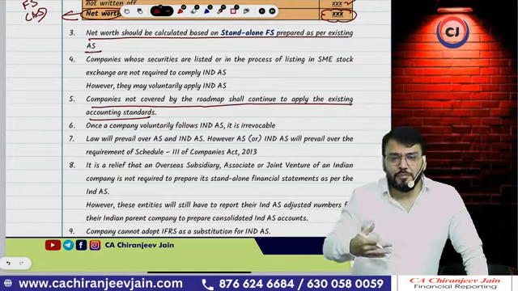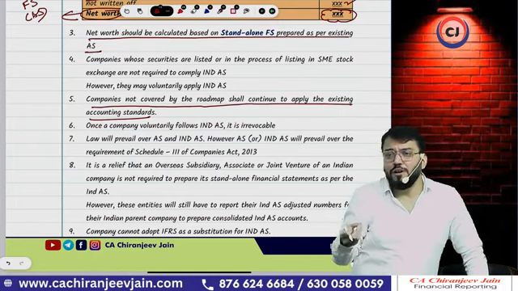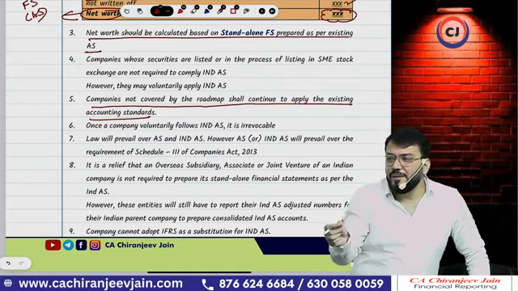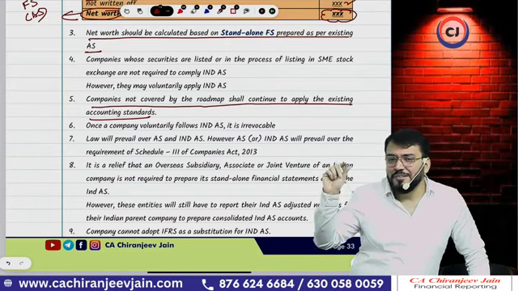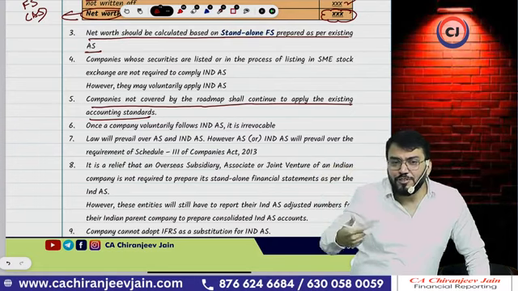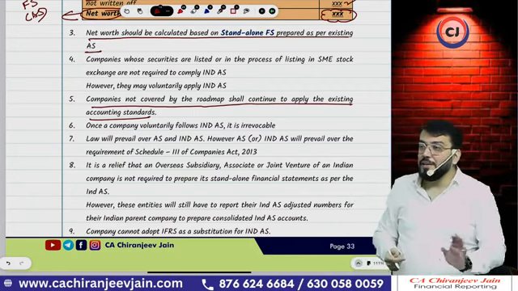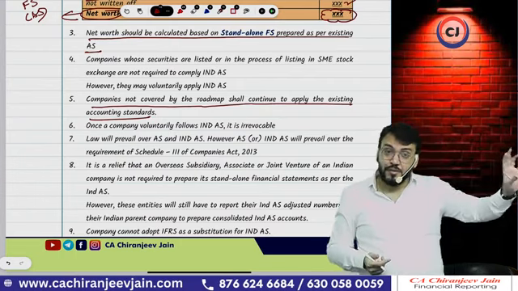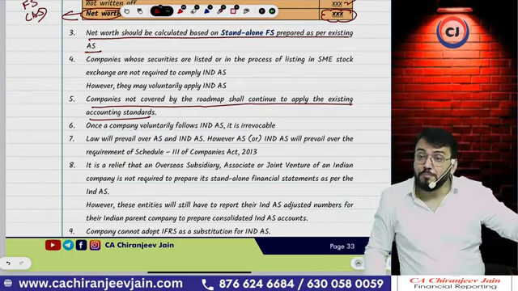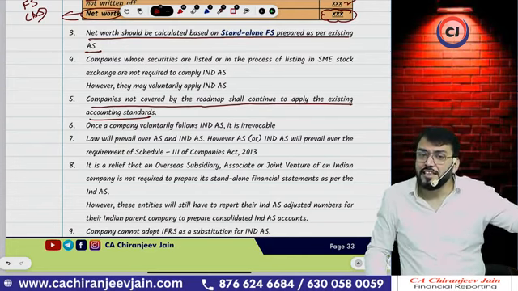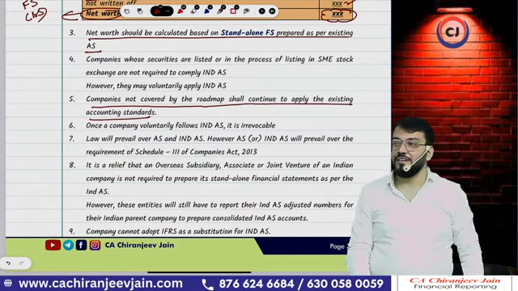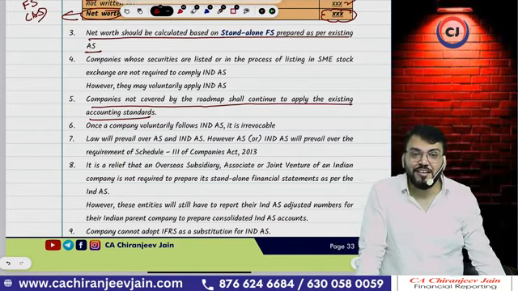So normally what happens, suppose I want to incorporate one company, and I want to say I am a listed company, because I am trying to create my brand. Suppose I form one small company and list it on the Bombay Stock Exchange or National Stock Exchange. A lot of listing fees are required. It's an expensive method. So what I will do, I list my shares in SME Stock Exchange, and I will say to the entire public, we are listed.